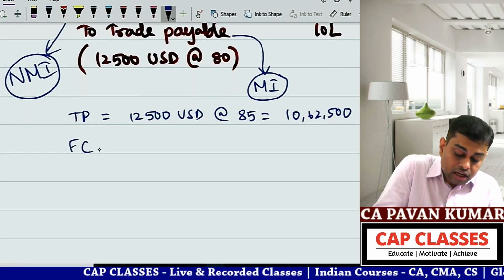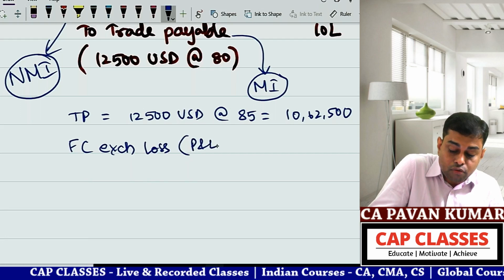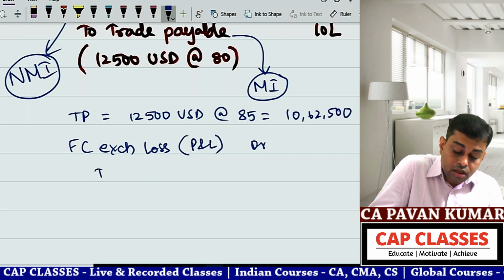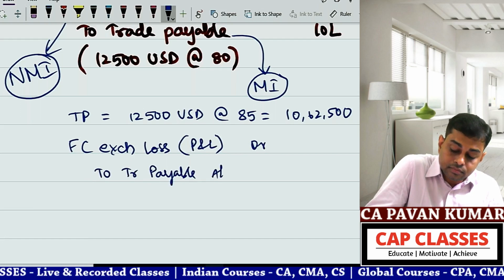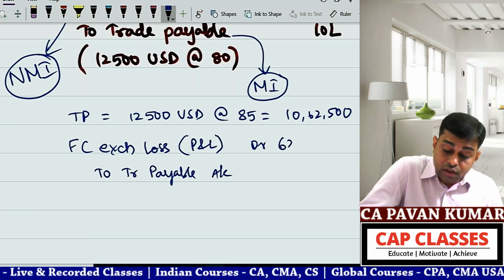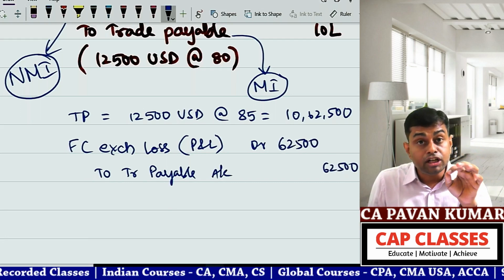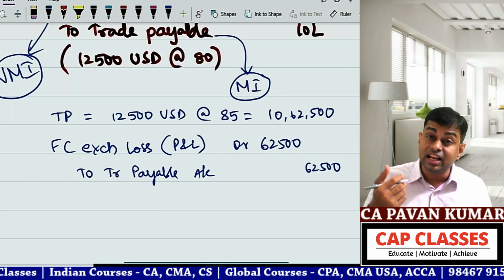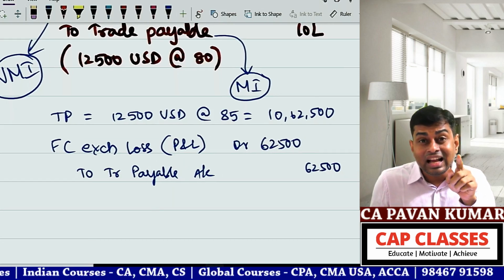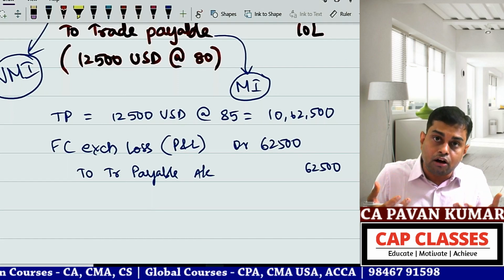So foreign currency exchange loss, in brackets P&L account, debit to trade payable account 62,500, being conversion of monetary item, that is trade payable, using the closing rate and recognizing such foreign currency exchange loss in P&L account.